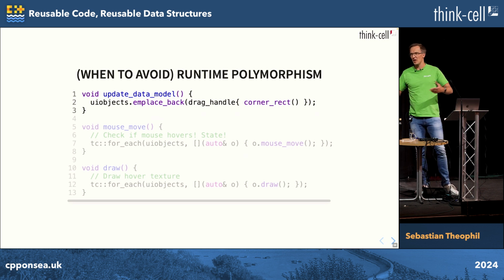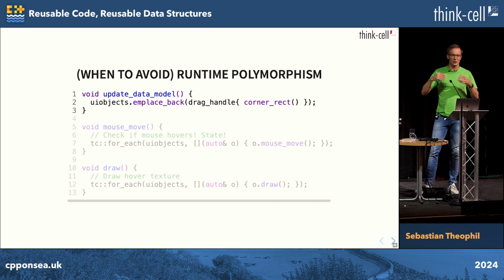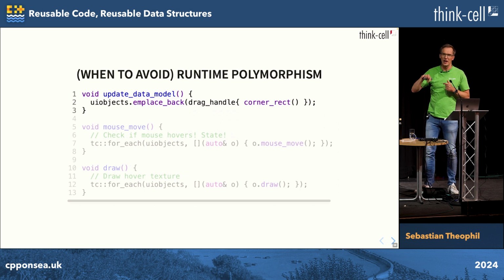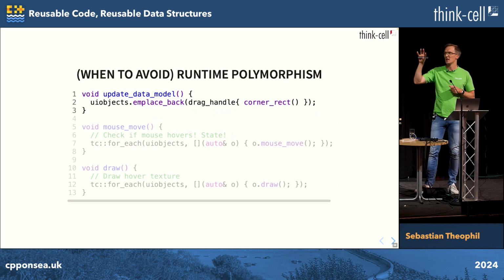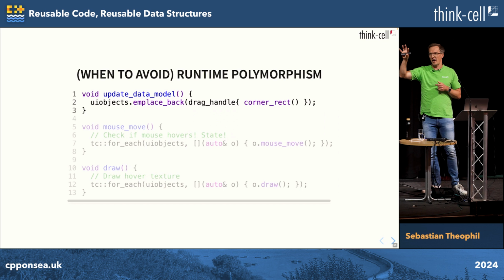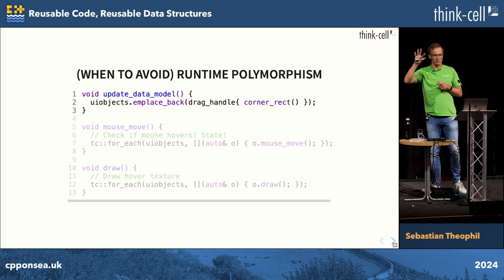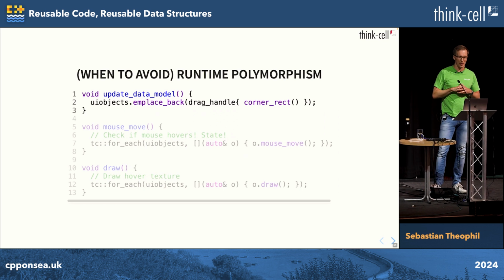Our application would update its data model. The user made some changes. We propagated those changes. And then every object would create, for every drag handle, for any other UI object, an instance of an object. So there would be a global list, a global vector of UI objects, and we would create a drag handle for every one of our corners, for example.